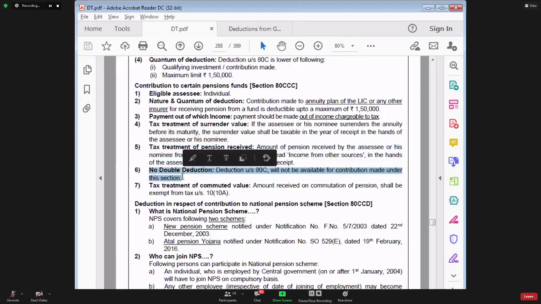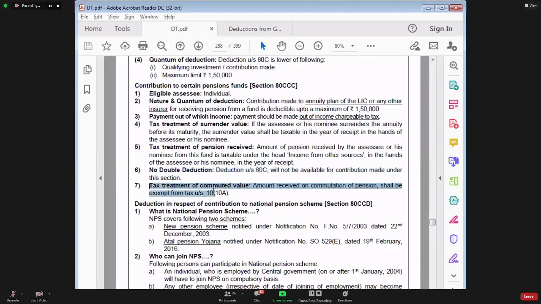Point 6 says that you cannot claim double deduction. Double deduction is not allowed. If you have claimed deduction for investment made in the annuity plan under section 80C, then you cannot claim deduction here for the same investment.